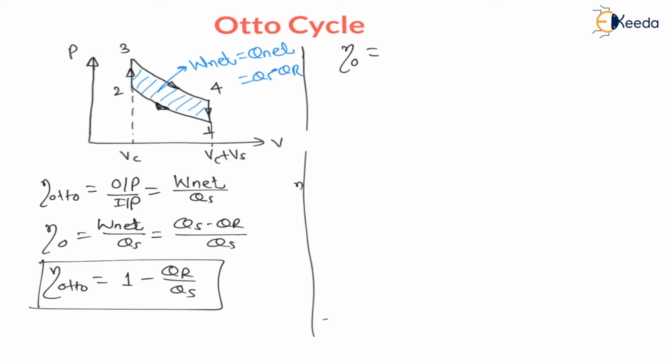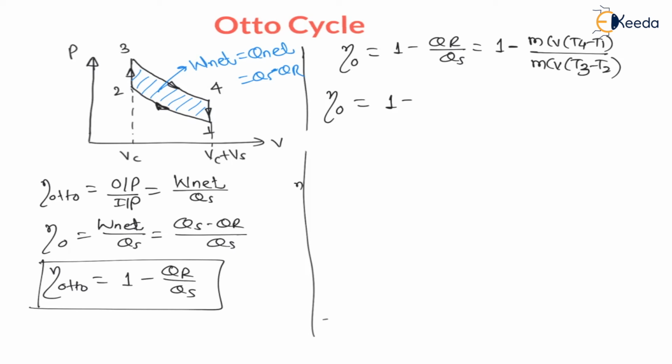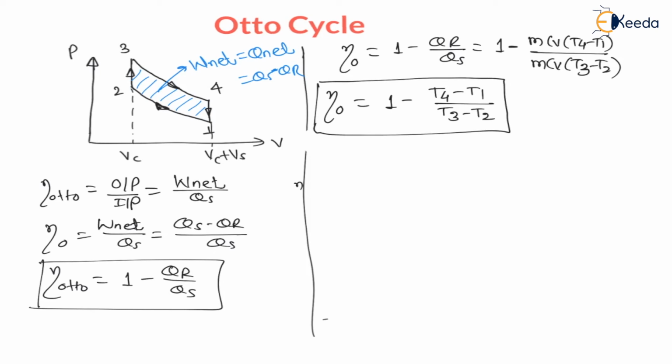Now let us do the analysis of efficiency of Otto cycle. Efficiency of Otto cycle is 1 minus heat rejected divided by heat supply. From equation numbers 4 and 2 we can write the formulas of heat supply and heat rejected: 1 minus mCv (T4 minus T1) divided by mCv (T3 minus T2), where mCv (T4 minus T1) is the heat rejected and mCv (T3 minus T2) is the heat supplied. Therefore mCv will get cancelled. Therefore efficiency of Otto cycle is 1 minus (T4 minus T1) divided by (T3 minus T2). This will be the formula for finding efficiency of Otto cycle.